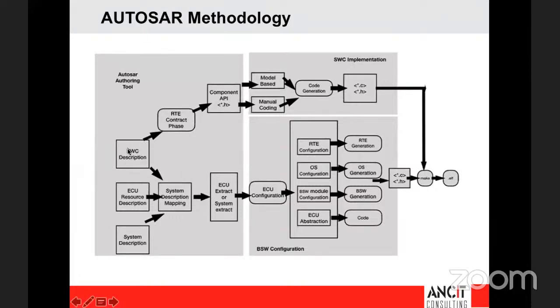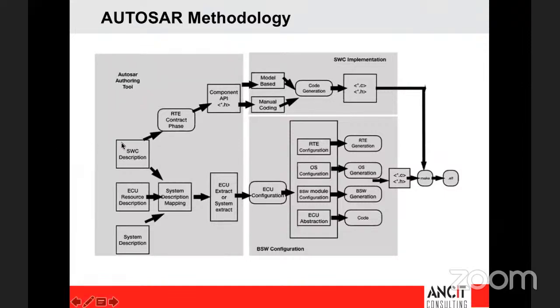So whenever you want to develop a software description or you're working on an application layer, you will need this SW description from the application layer, or from the tier 1 company. Only if you have this software component description will you be able to generate the code for this ASWC. We have done a detailed description of how to create an ARXML file based on a requirement for the CTETR application. You can refer to our previous webinars on that.